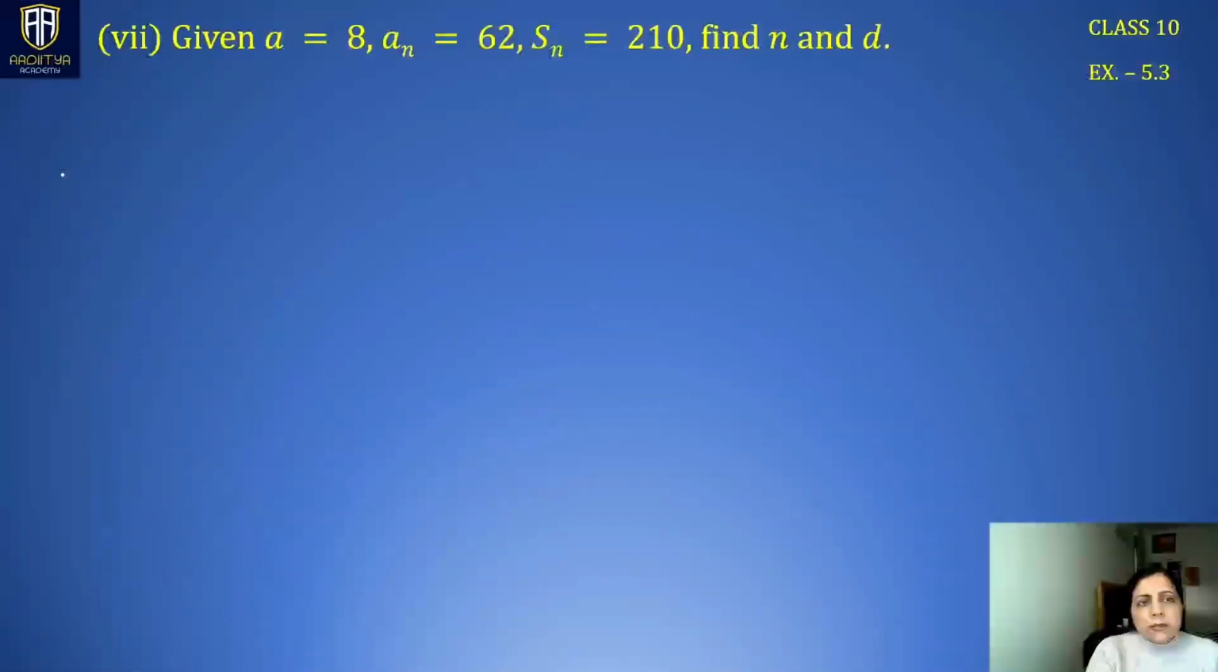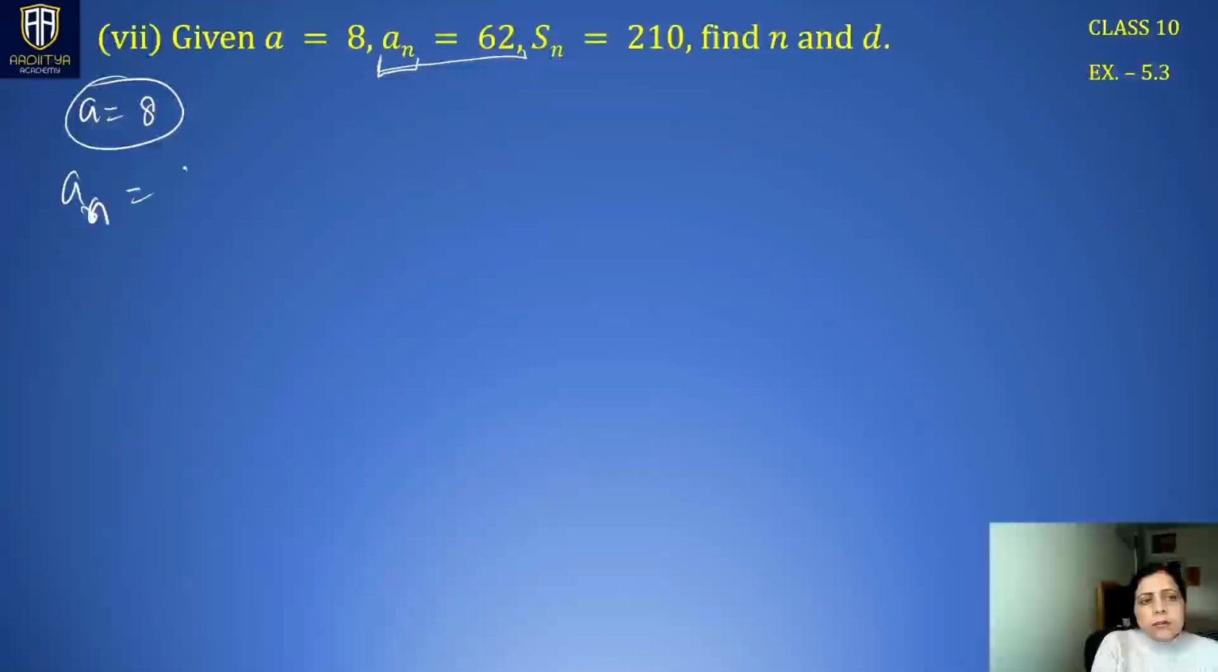This question has got many parts and every part is a different technique of asking different questions. So in this part, a, that means the first term, is 8. An is given to us, which is 62. The value of a particular term is 62. We have to find the number of the term.